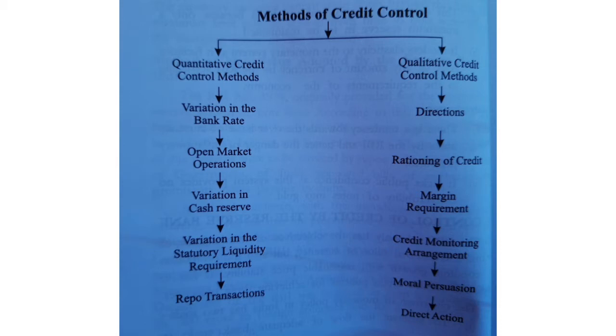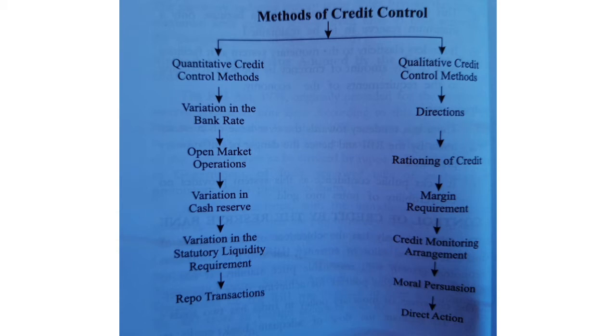Now, there are two broad methods under which the RBI controls the credit flowing in the economy. The two broad heads can be defined as quantitative credit control methods and qualitative credit control methods. Under these two broad methods, we have some sub methods. So, let us first understand what are the quantitative credit control methods.